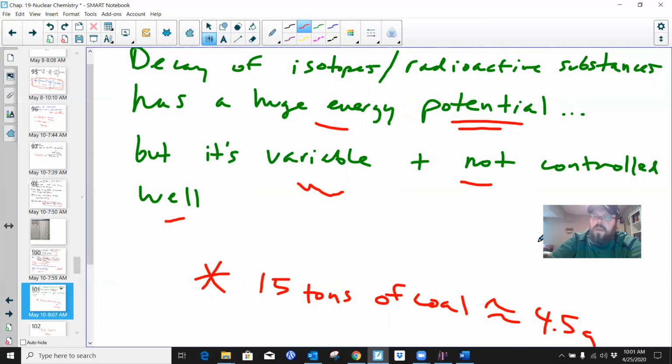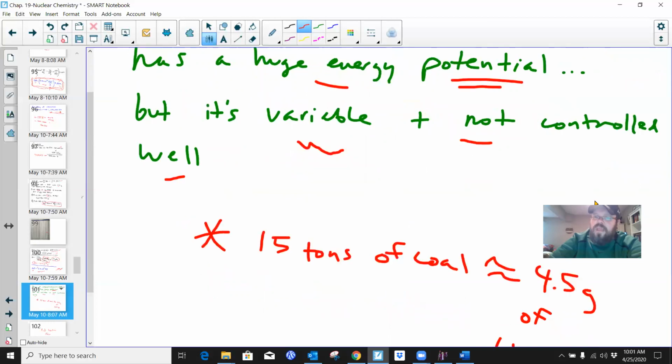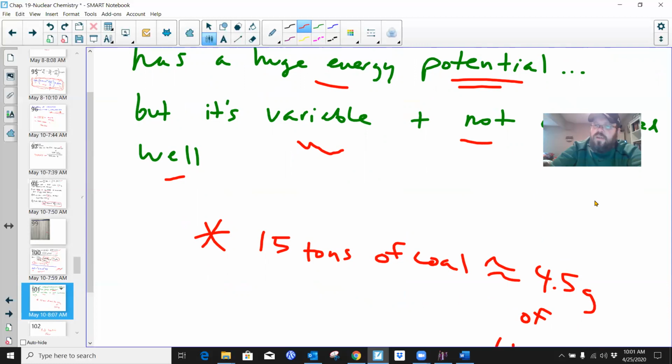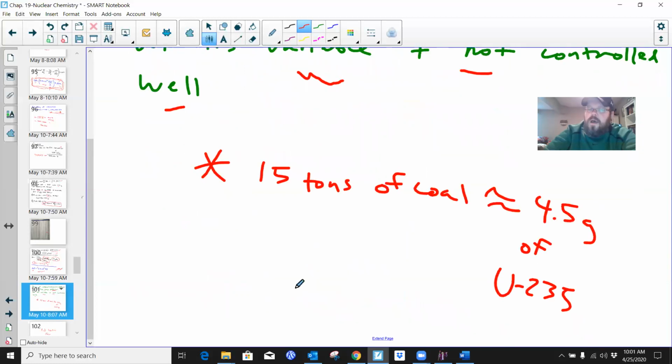To give you some perspective, I have a little statement here: in nuclear reactors that create electricity, about 4.5 grams of uranium-235 is the equivalent of 15 tons of coal. Uranium-235 is a radioactive isotope used in nuclear reactions that we're going to learn about next week. 4.5 grams is about like 4 or 5 big paper clips in your hands.